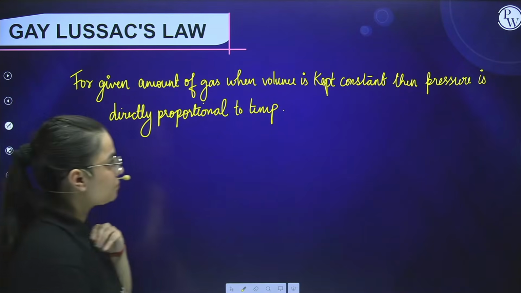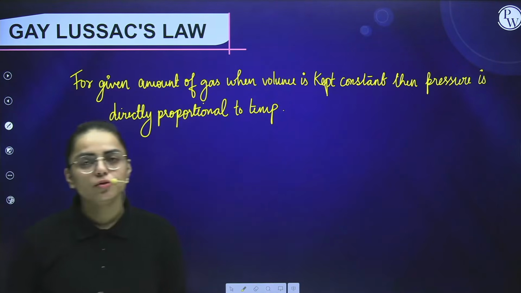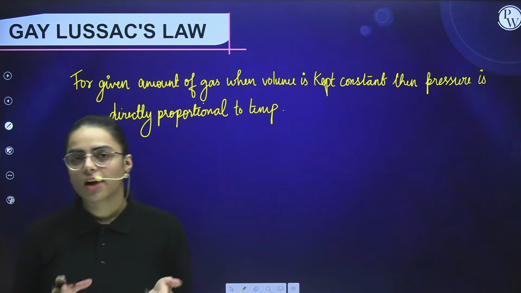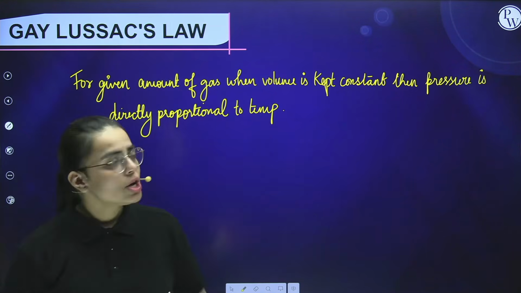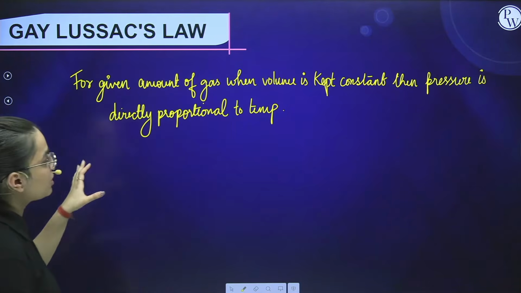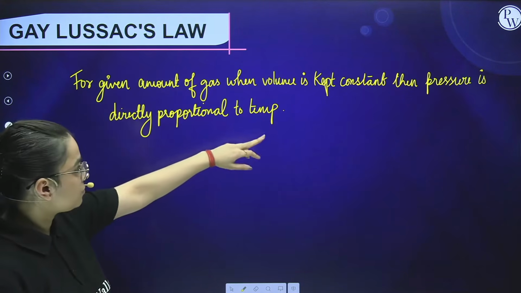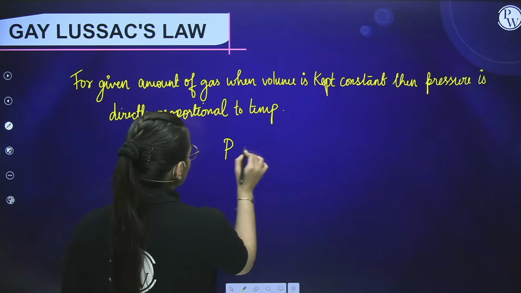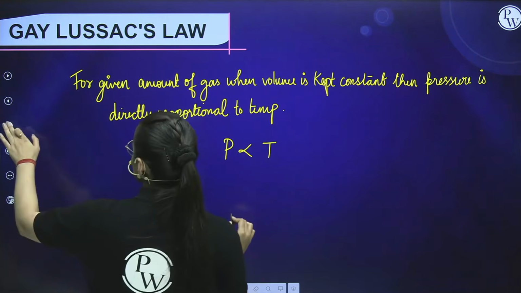Okay. So here, what I have told you, we are going to keep one of the state variables constant and find the relation between the other two. So we have to find a relationship between the other two. What are the other two? Pressure as well as temperature, which are directly proportional. So I can write pressure is directly proportional to temperature.